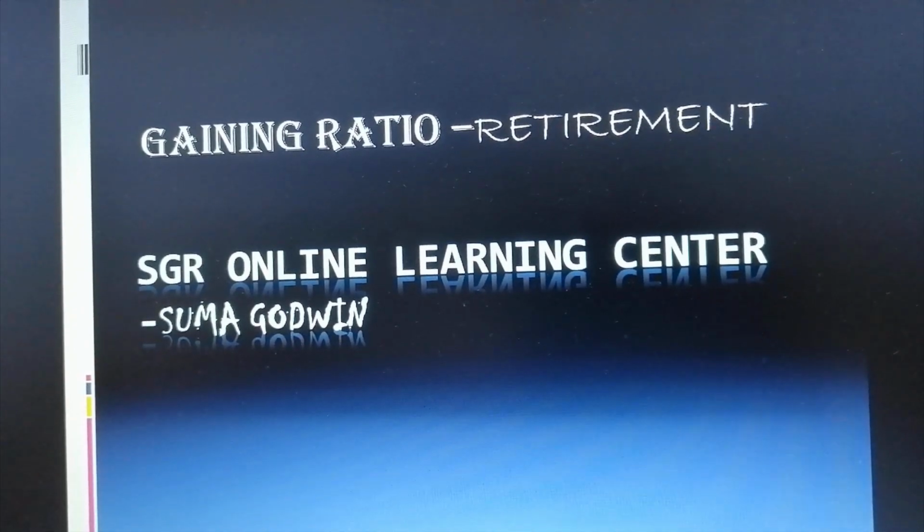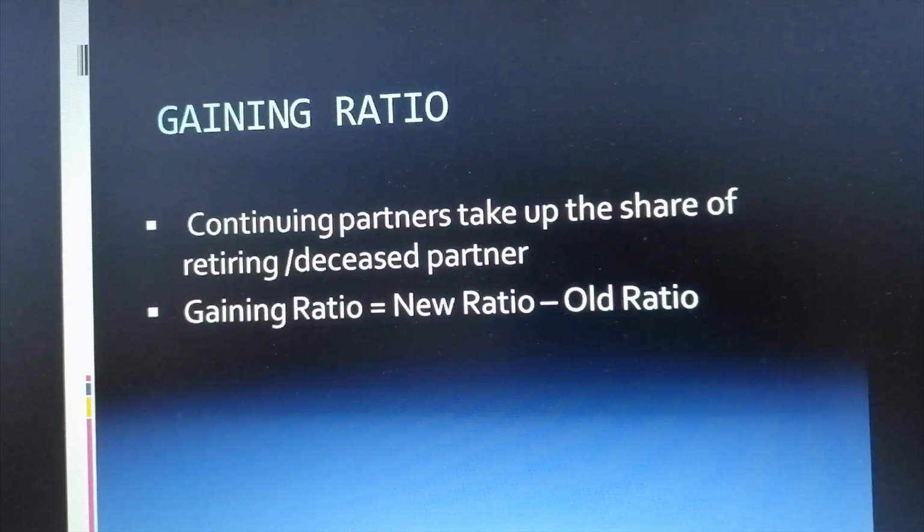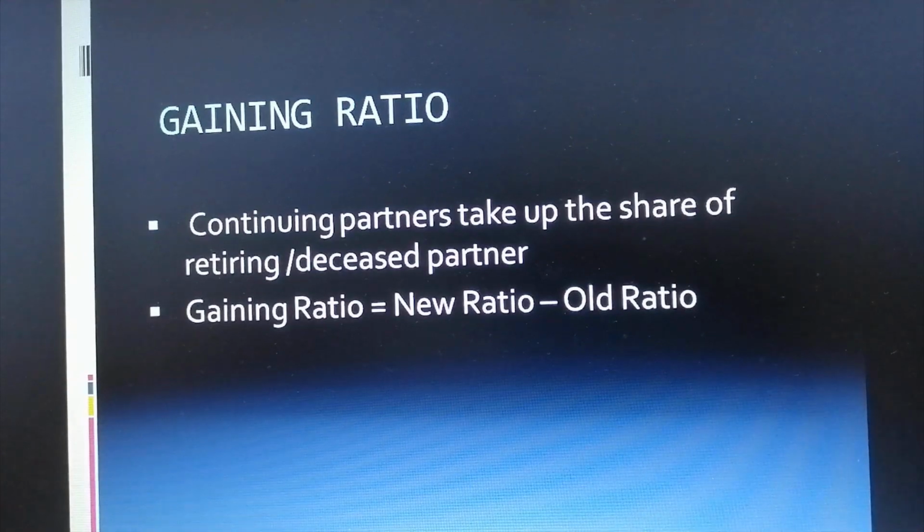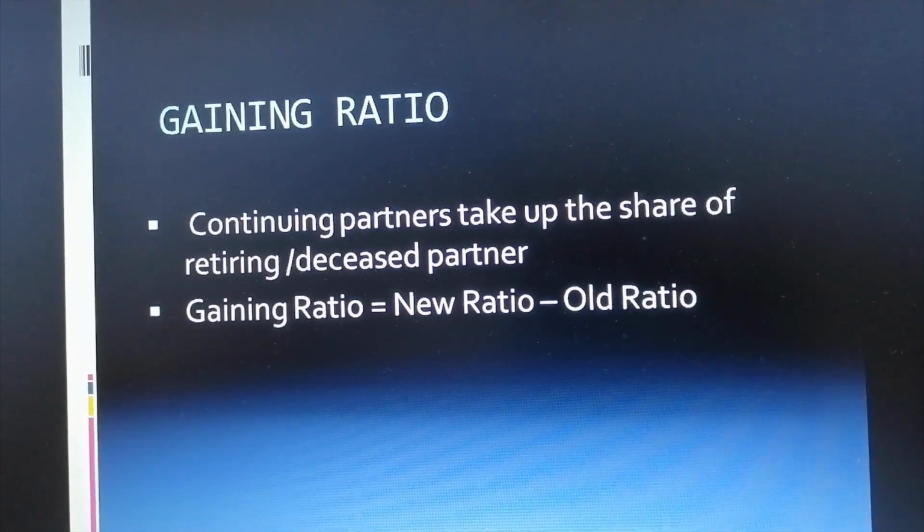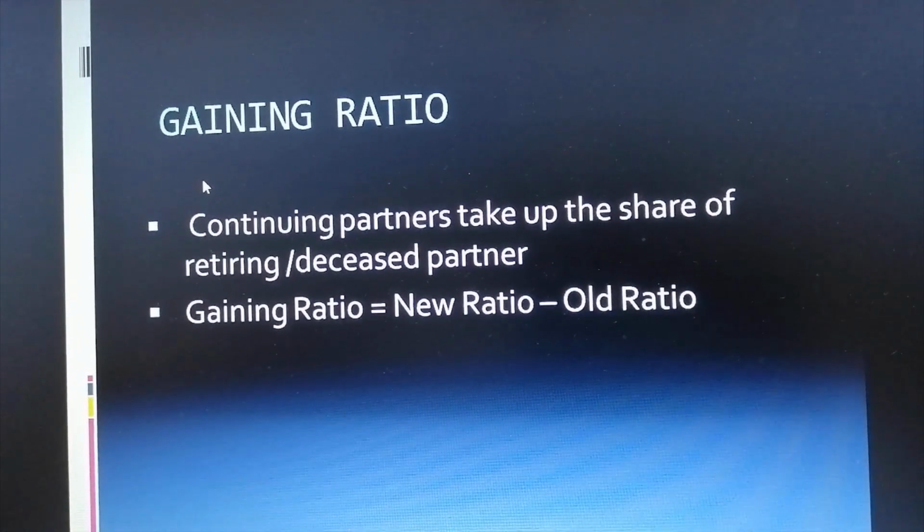In this video, I am going to explain about gaining ratio. In the previous video, we discussed about sacrificing ratio. Sacrificing ratio is applicable for admission of partners. Now come to the point, what is the meaning of gaining ratio?